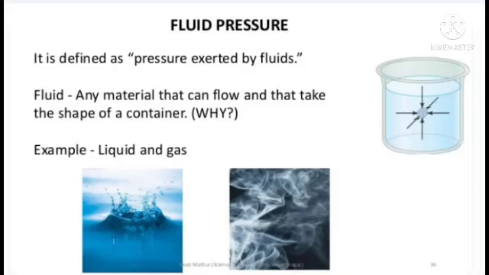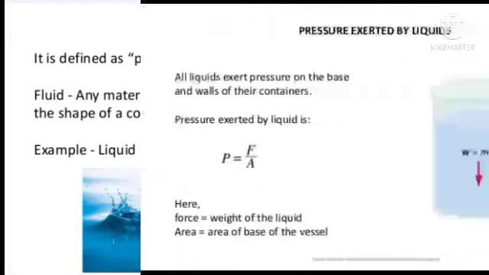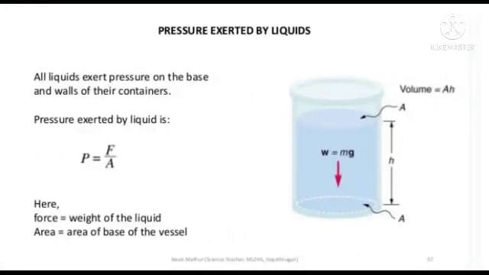Fluid pressure. It is defined as pressure exerted by fluids. Fluid: any material that can flow and that takes the shape of a container. Example, liquid and gas. Pressure exerted by liquids. All liquids exert pressure on the base and the walls of their containers. Pressure exerted by liquid is P is equal to F upon A. F, that is force, is the weight of the liquid, and A, that is area, is the area of the base of the vessel.